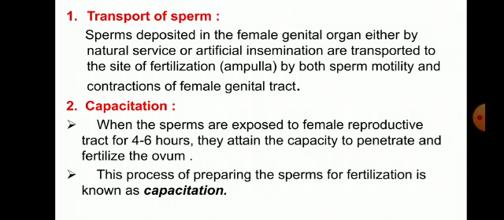So next, the second one is capacitation. When the sperms are exposed in the female reproductive tract for 4 to 6 hours, they attain the capacity to penetrate and fertilize the ovum. After transportation, sperm spend 4 to 6 hours in the tract and attain the capacity to penetrate and fertilize the ovum. This is called capacitation. The process of preparing sperm for fertilization is known as capacitation. म्हणजे स्पर्मला प्रिपेअर तयार करण्यासाठी जी प्रोसेस असते त्या प्रोसेसला आपण काय म्हणतो कॅपॅसिटेशन.